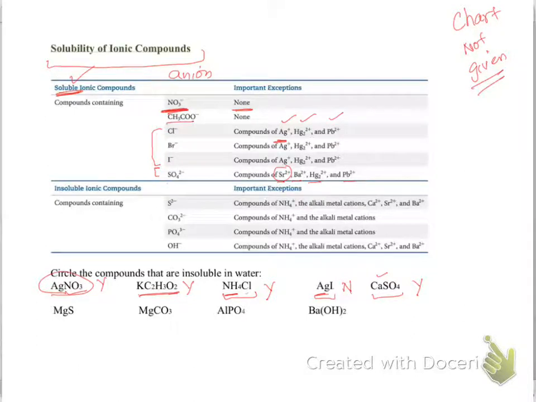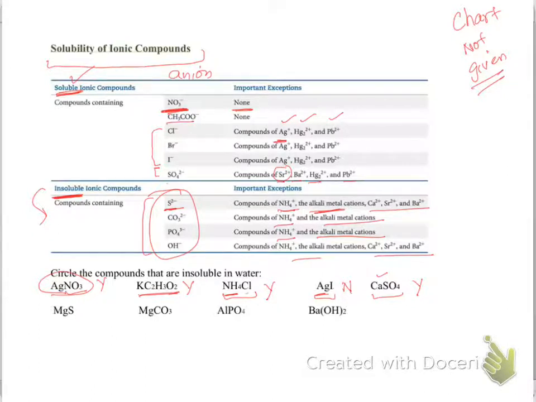Now in the second table of this chart, what we are saying is that all these anions are insoluble in water, and these are the exceptions, meaning if these are present, then the ionic compound will be soluble. This is the opposite. So all sulfides are insoluble except if they are with ammonium or alkali metals.